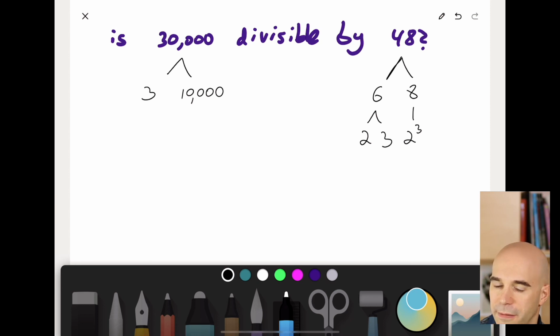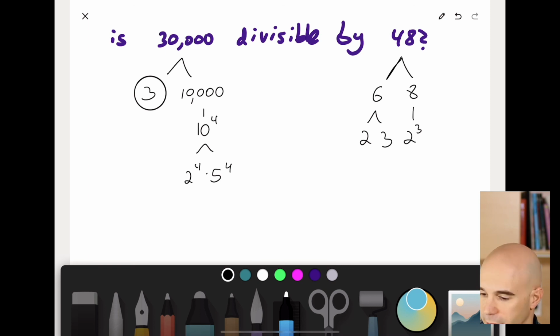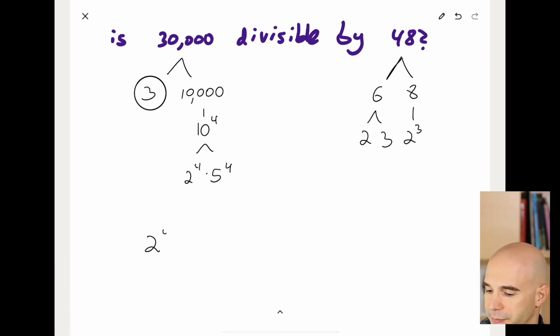And the reason this is very effective is because we know that tens are built of pairs of 2 and 5. Right? The prime numbers of 10 are 2 times 5. So in this case, we have 4 of them. So that means we're going to have 4 of these and 4 of these. And don't forget, we also have that 3 on the side. So the prime box of 30,000 looks like this. That's the prime box of 30,000.